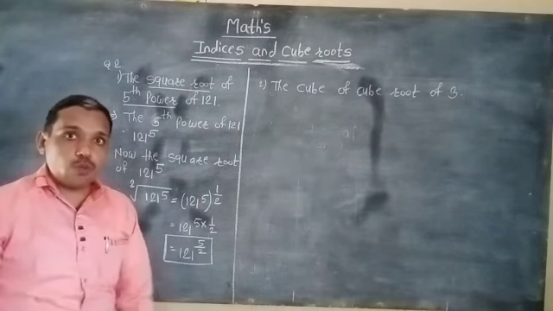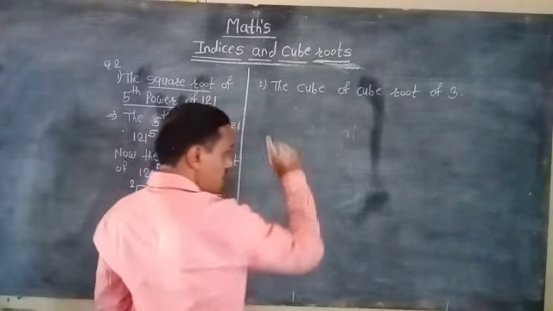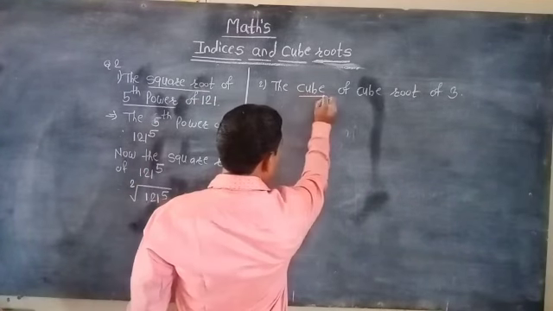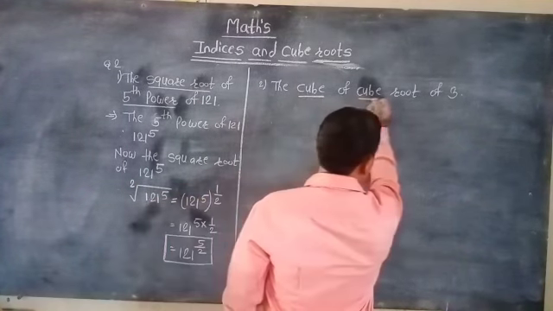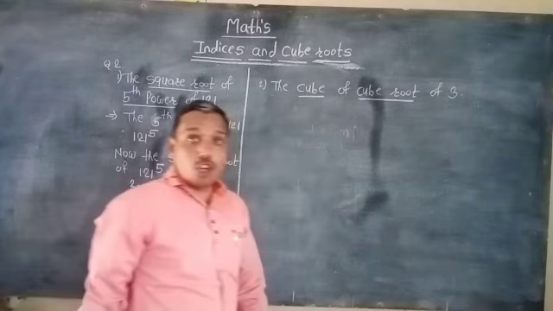The cube of cube root of 3. We again try to divide it. The first one is the cube and then after that the cube root.